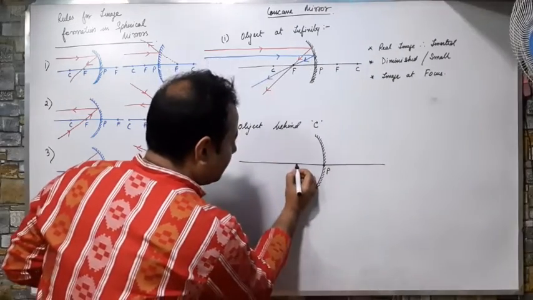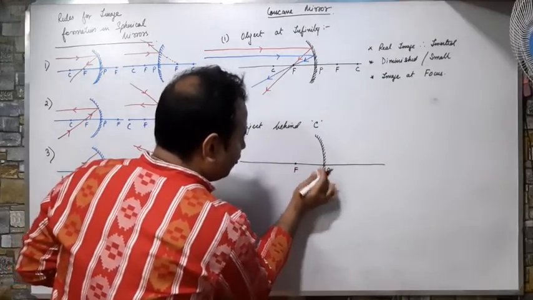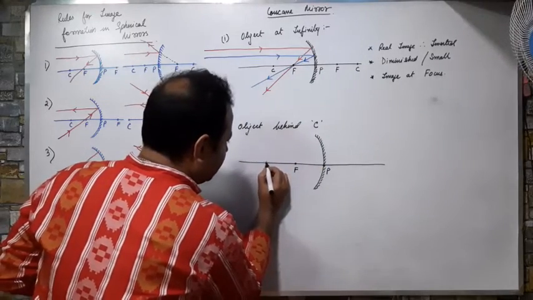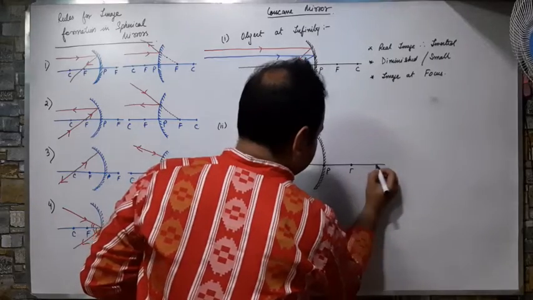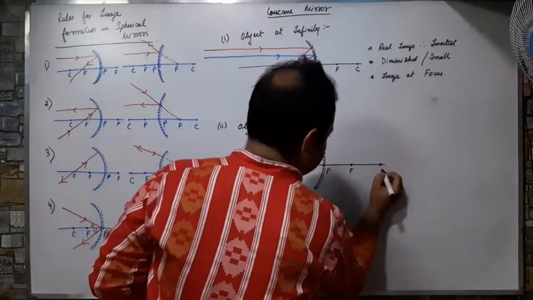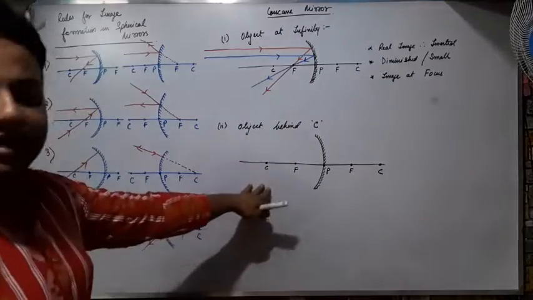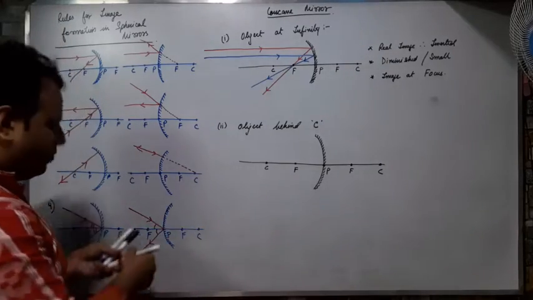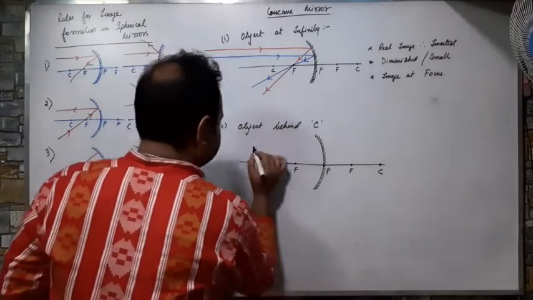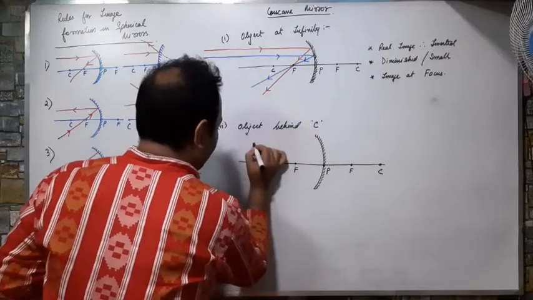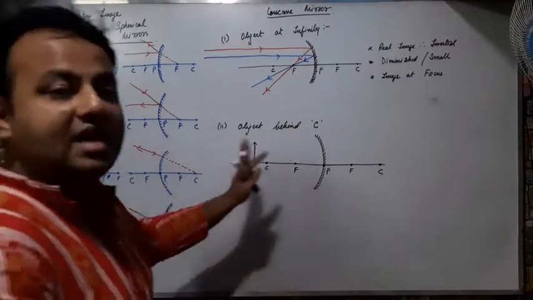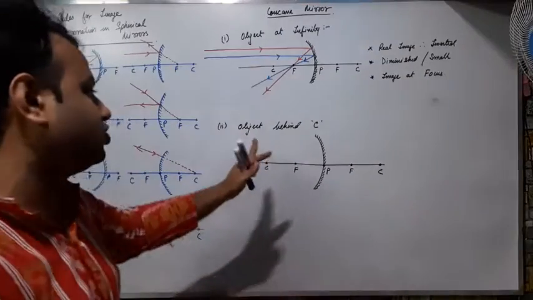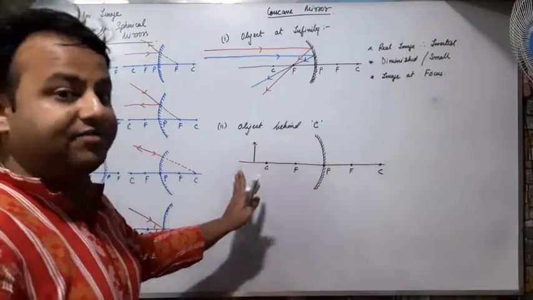This is the pole, this is the focus, and the same distance of this is C. Okay, correct है. Now I will place an object behind C. Just behind C I am placing an object. I told you, the object must be placed on the left hand side of the mirror or the lens. So you will place the object on the left hand side, LHS.